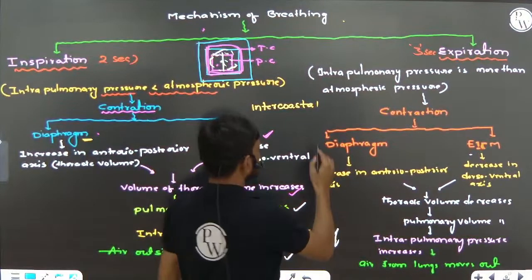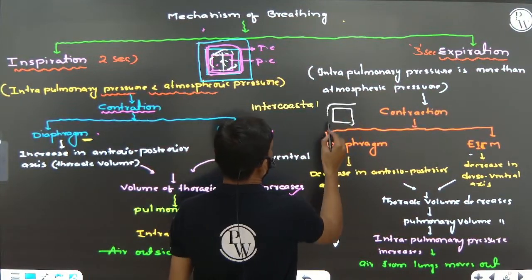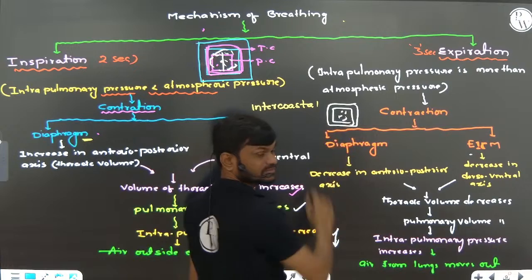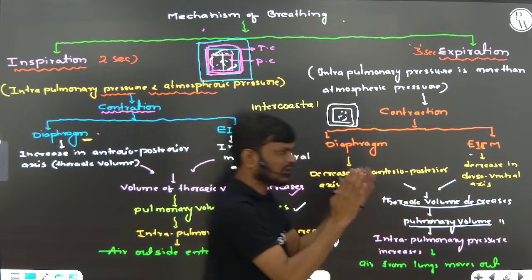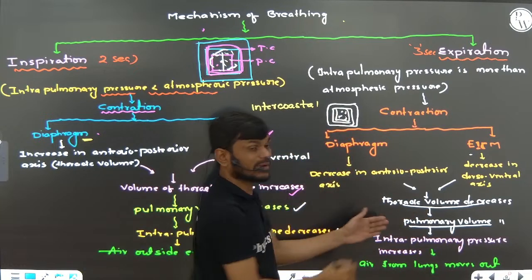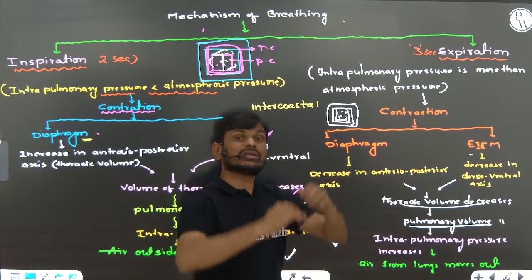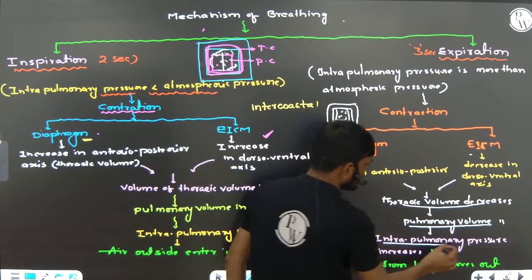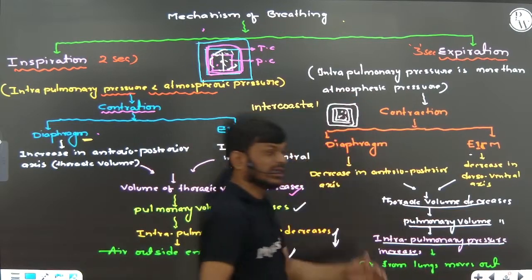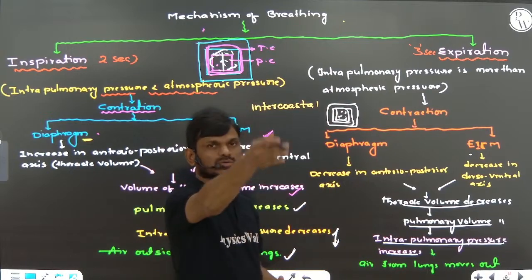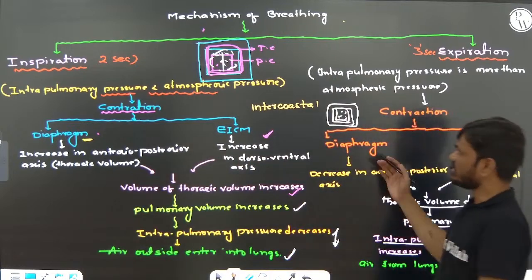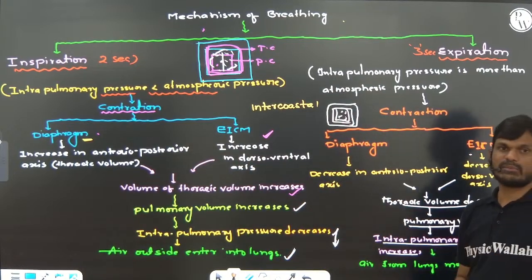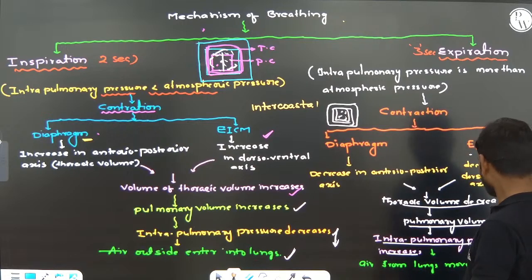When volume decreases, pressure increases, so air from the lungs goes outside. That is called expiration. This is a very important question area; they will ask from here.